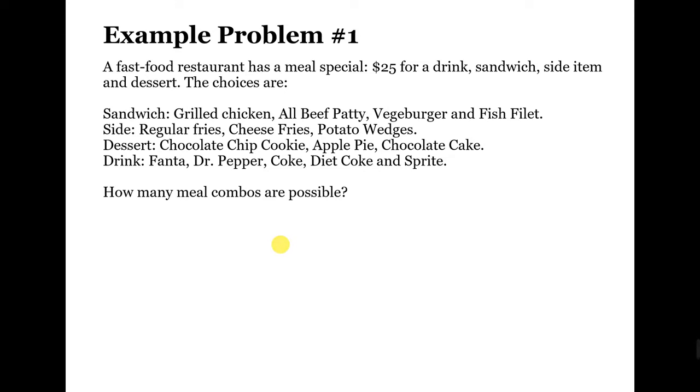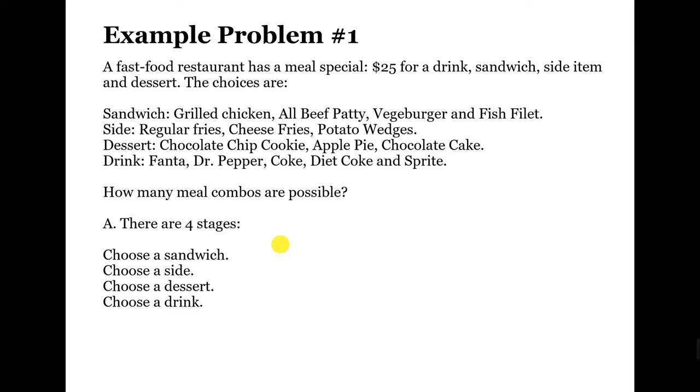In this problem, it has 4 stages. We have to choose a sandwich, choose a side, choose a dessert, and we have to choose for the drinks. Now, from the choices, there are 4 different types of sandwiches, 3 different types of sides, and 3 different types of desserts.